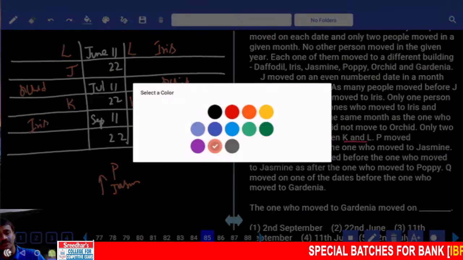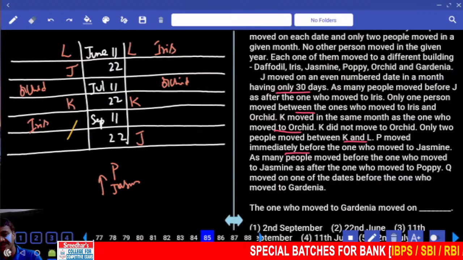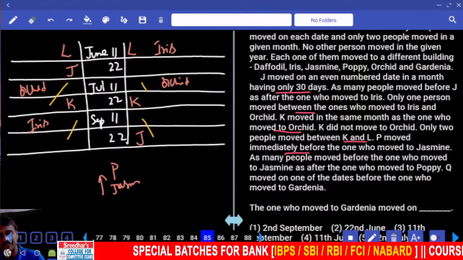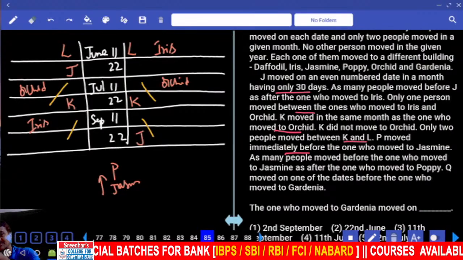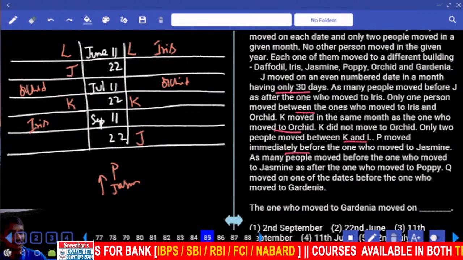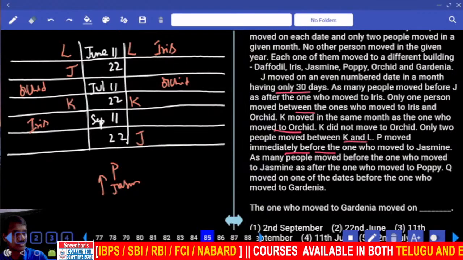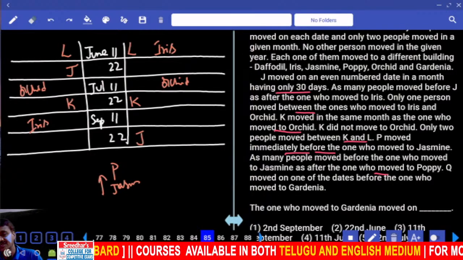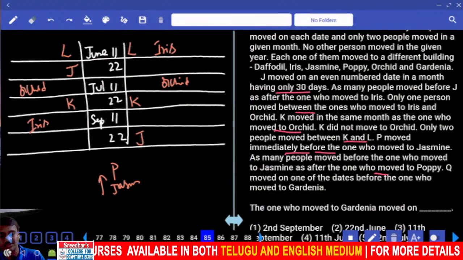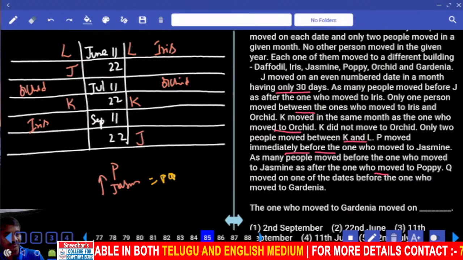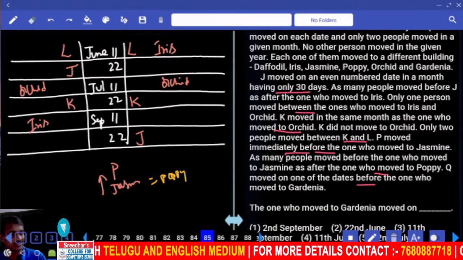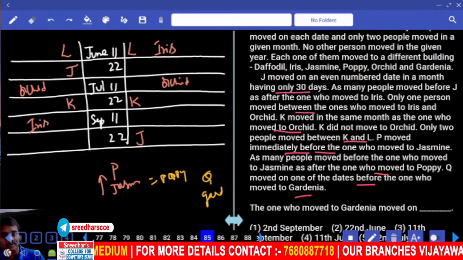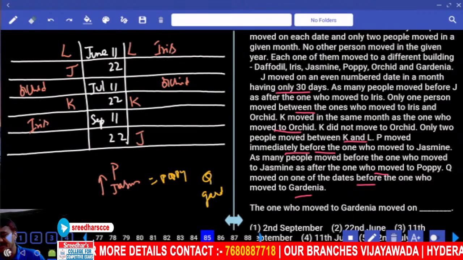P and Jasmine, how can you write this? P and Jasmine can be like this. There are 2 possibilities in each of these. As many people before Jasmine as after Poppy, so Jasmine and Poppy need to have an equal number of persons. And Q moved on one of the dates before Gardenia. Q is before Gardenia. Now that we have the information, let us start with this P.